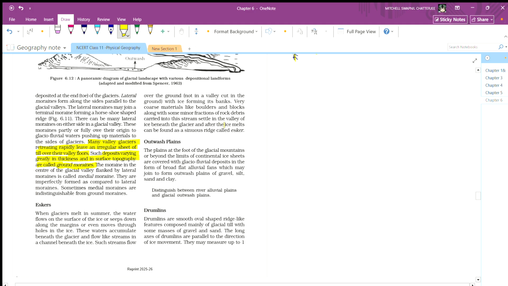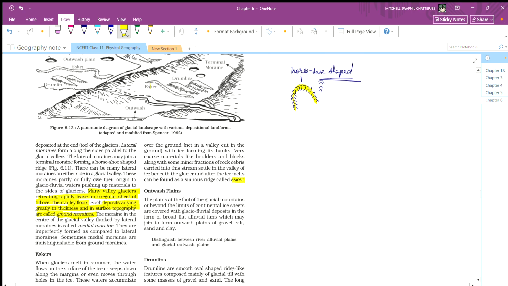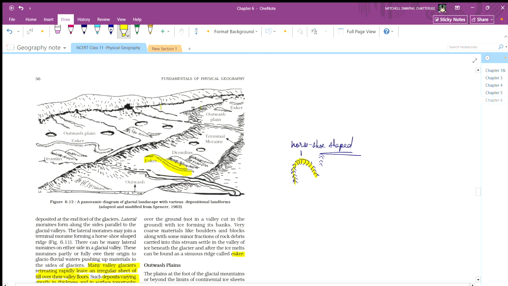When all the ice and water gets dried out, the structure is called an esker, and it is ridge shaped, like these. These are formed when all the ice and the water get dried out in summer, and they are formed only due to the stream which carries these materials.